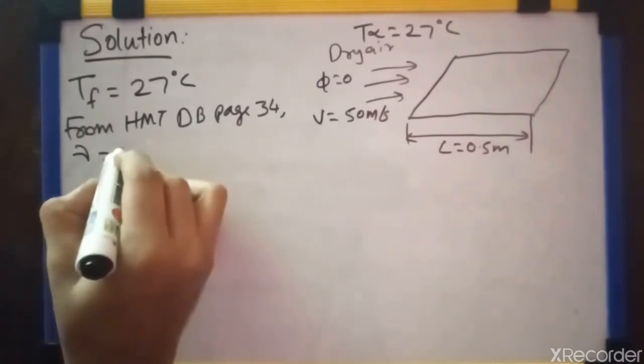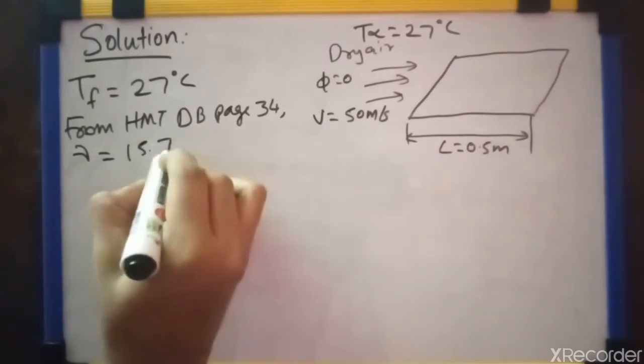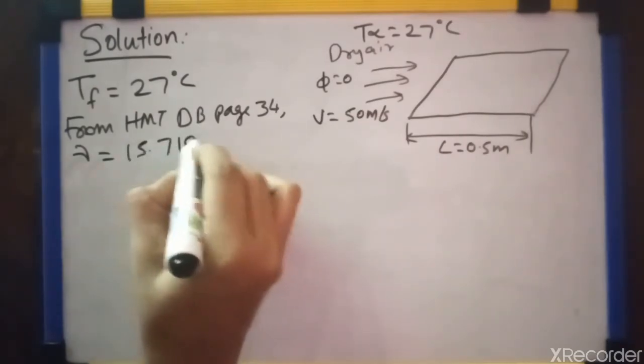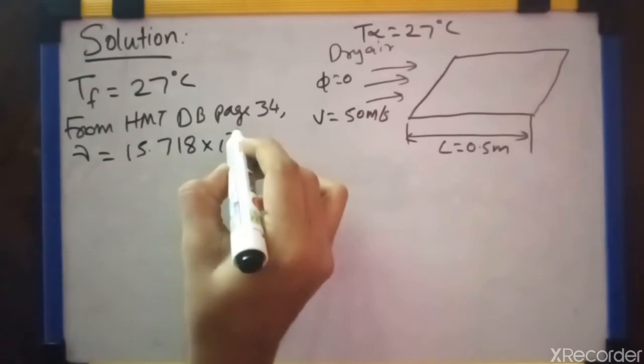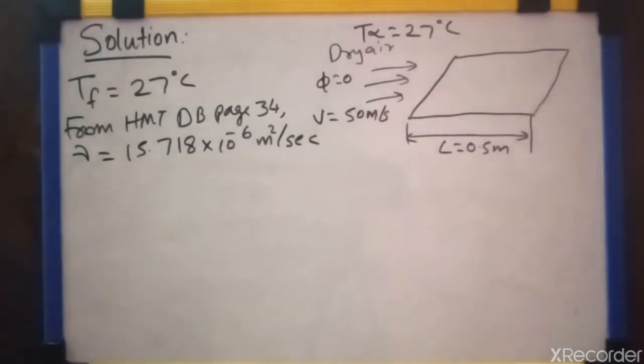We get nu is equal to 15.718 into 10 raised to minus 6 meter square per second.